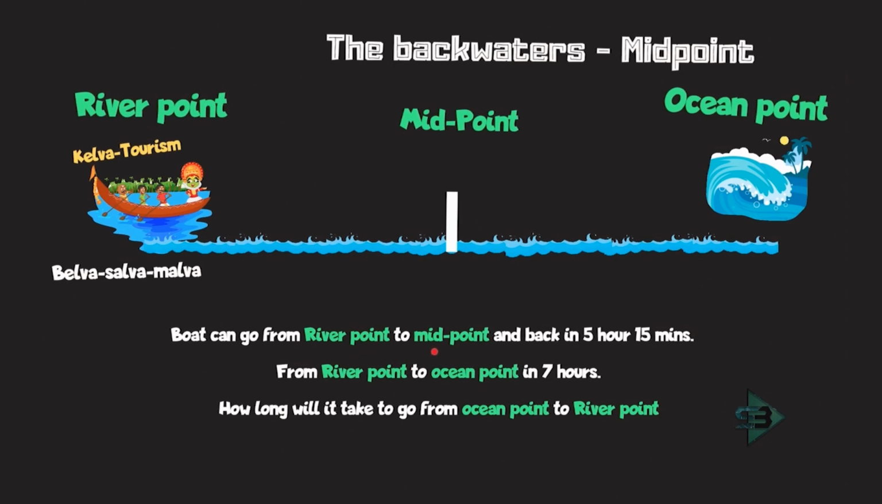The boat can go from river point to midpoint and back in 5 hours 15 minutes. So what is actually the meaning of this? The boat goes from river point to midpoint, and then it comes back. The total time of going as well as coming back is this 5 hours 15 minutes. That is the total time taken to go to the midpoint and come back to the river point.